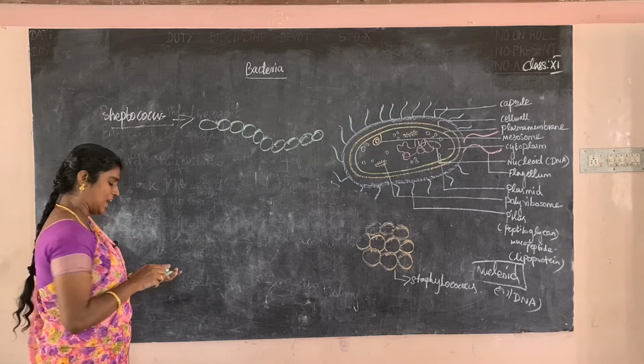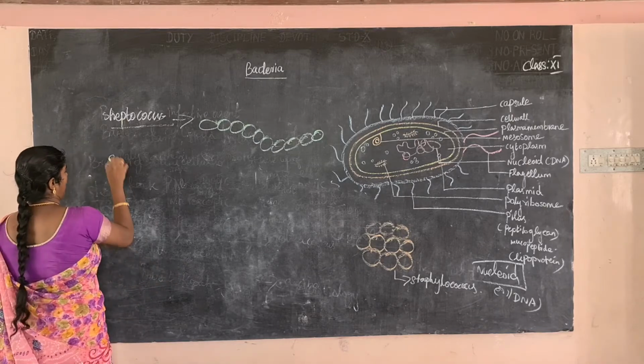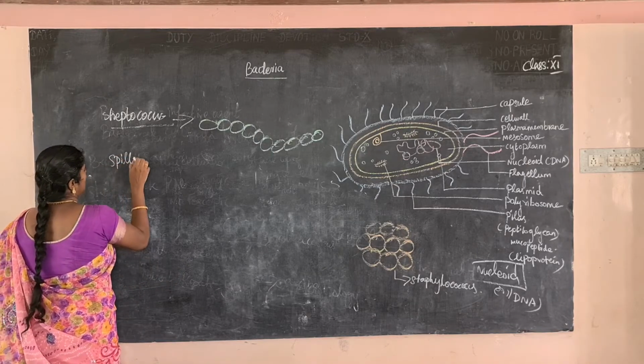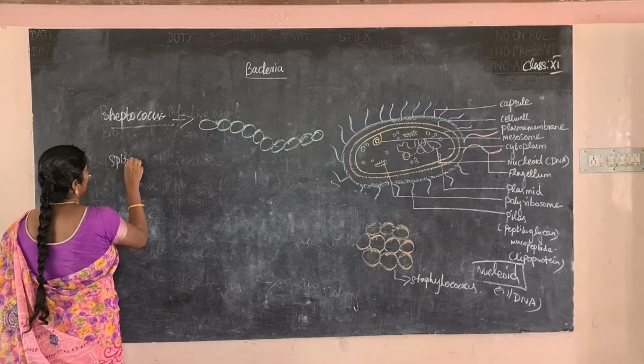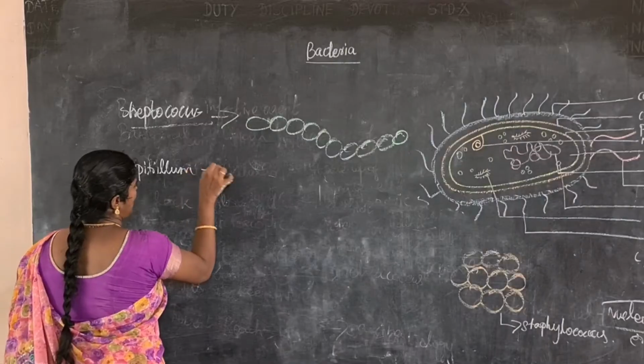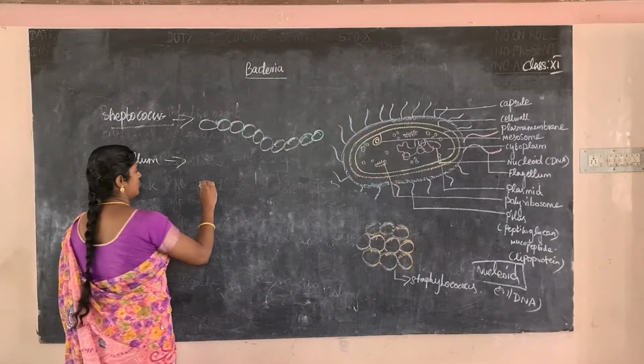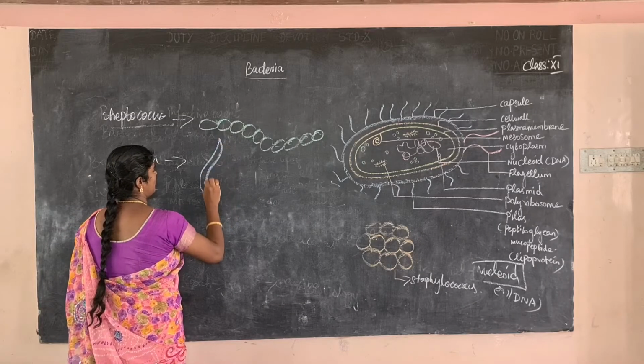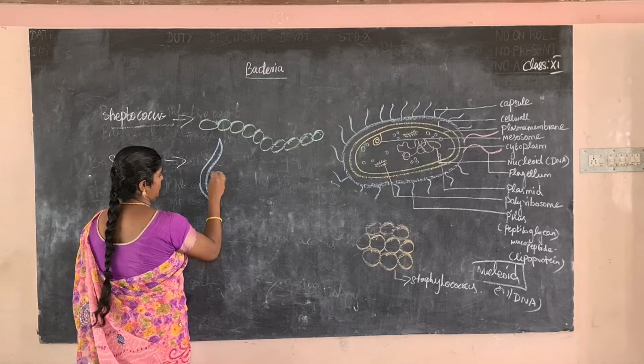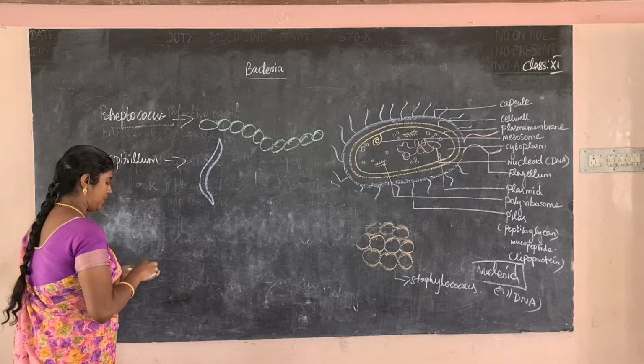So next shape, it is a spirillum. What is the meaning of spirillum shape? This is spirillum shape. Okay. So next shape, it is a Vibrio shape.